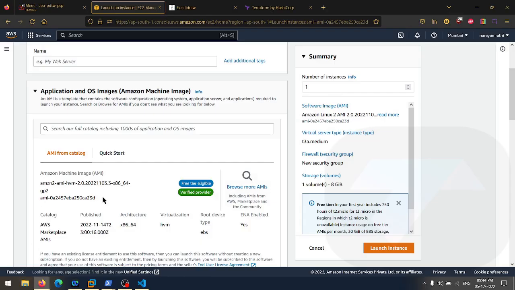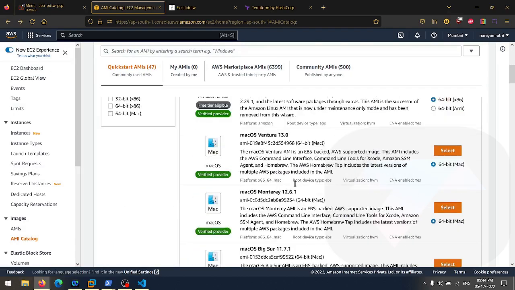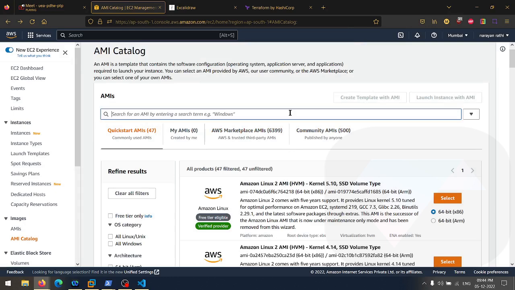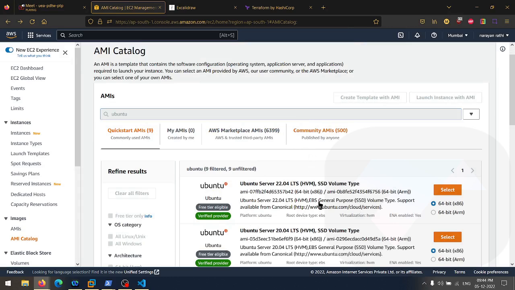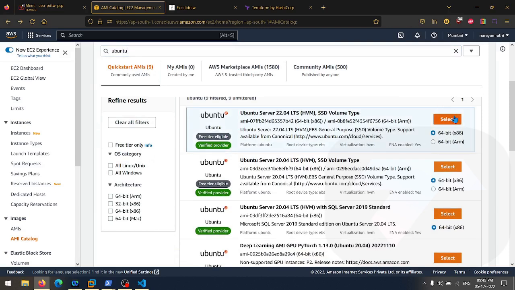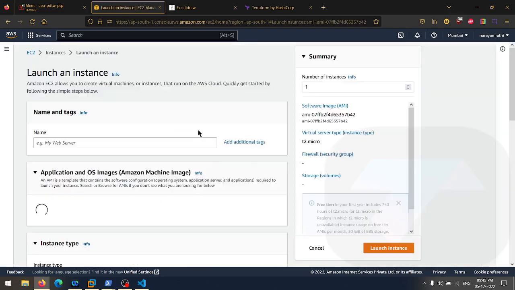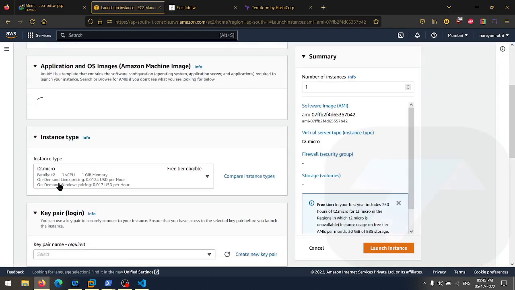You can pick any ID. So I'm going to select the first one, or I guess we should select the Ubuntu instance, right? We have been working on Ubuntu for a very long time. Also, the Ansible code that I'm going to use is basically for Ubuntu. By the way, we are going to delete the instance after launching it through CloudFormation. I'm not going to launch the instance here. I'm just going to collect the ID.